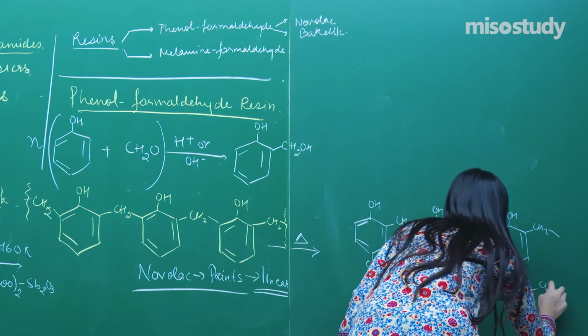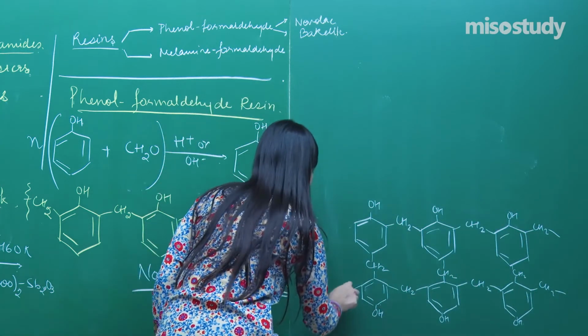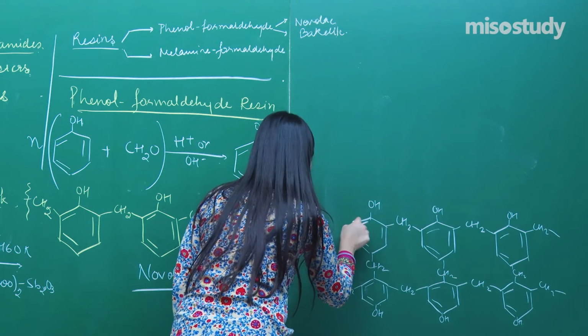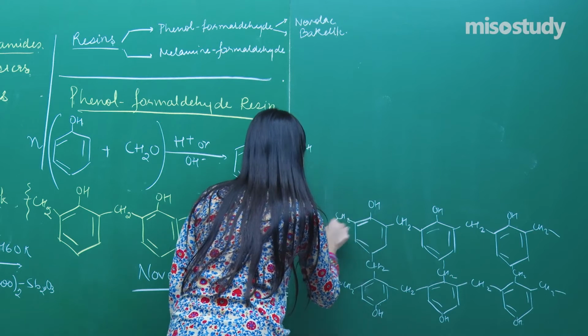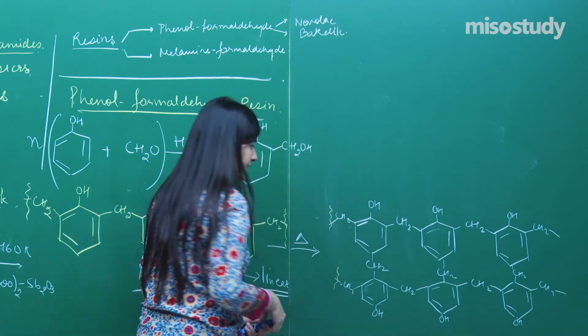Connections, connections and connections. See? And one more I shall draw, like that. Okay, so that is how you make these connections.